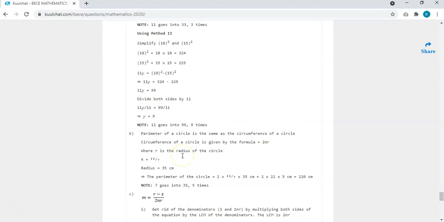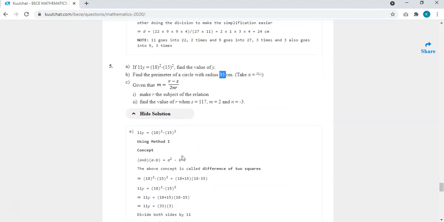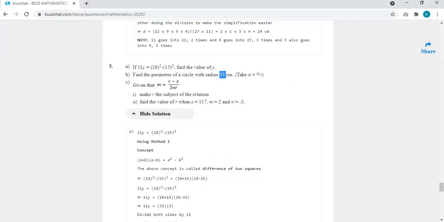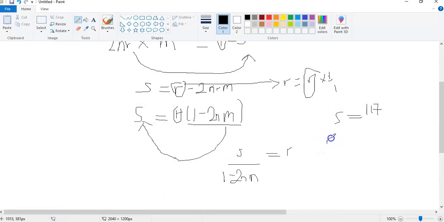Okay, now it says find the value of r when our s is equal to 117. Then our m is equal to 2. So m is equal to 2. And our n is equal to negative 3.